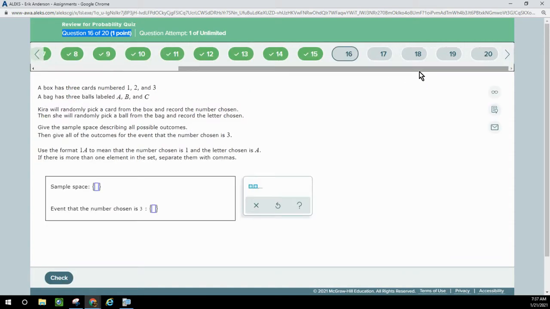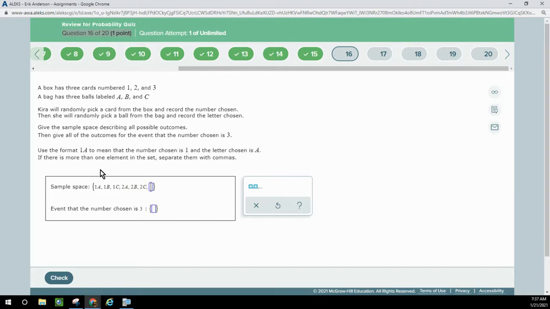Question 16. A box has 3 cards, 1, 2, 3. A bag has 3 balls, A, B, C. So the sample space would be 1A, 1B, 1C, 2A, 2B, 2C, 3A, 3B, 3C. And the ways that the number chosen could be 3 would be 3A, 3B, 3C. So we list them all.